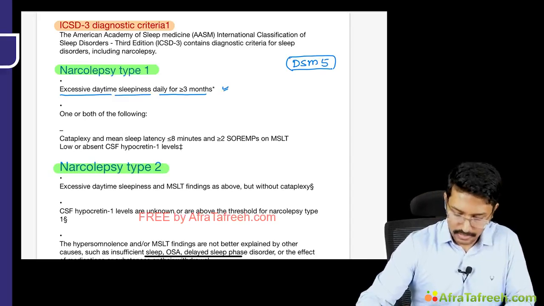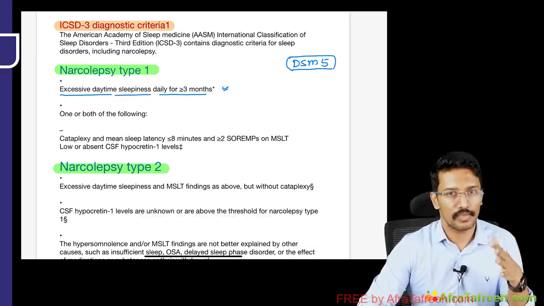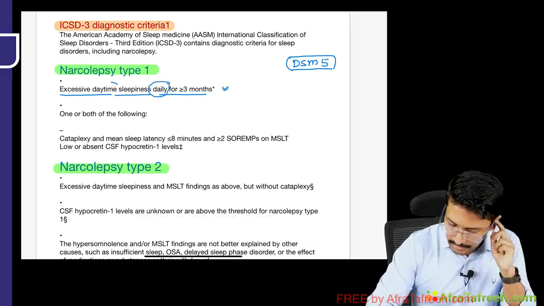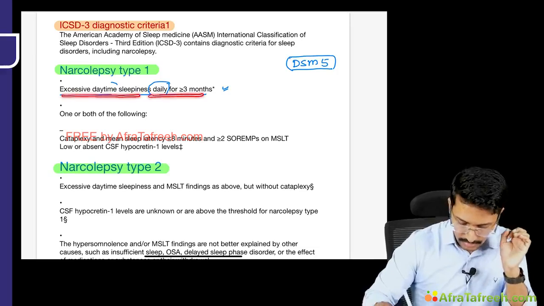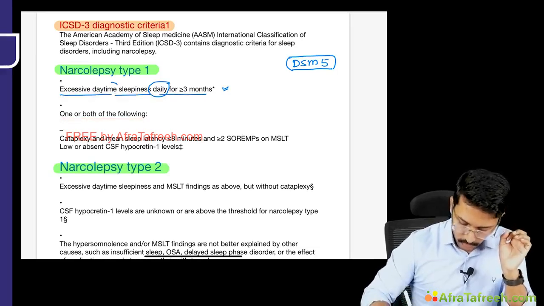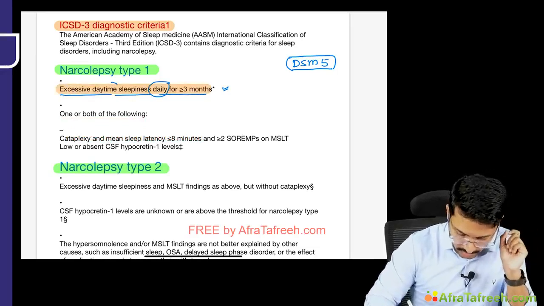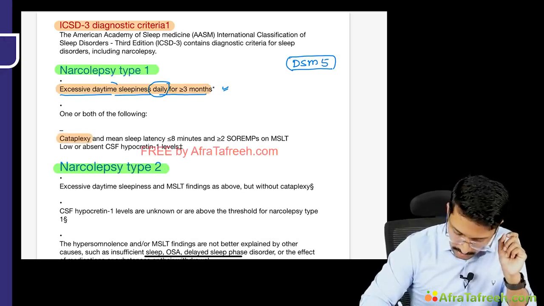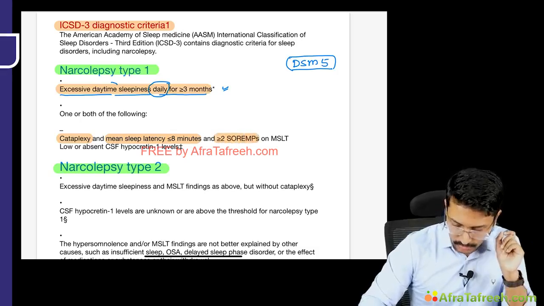The DSM criteria, I think, say that the patient should have excessive daytime sleepiness at least 3 days a week for 3 months. Here it is daily, right? In the AASM criteria, it is daily. So the patient should have excessive daytime sleepiness daily for 3 months and one or both of the following. What are those two things? Either he should have cataplexy, and the cataplexy should be accompanied by a mean sleep latency of less than 8 minutes and 2 or more SOREMs on MSLT.